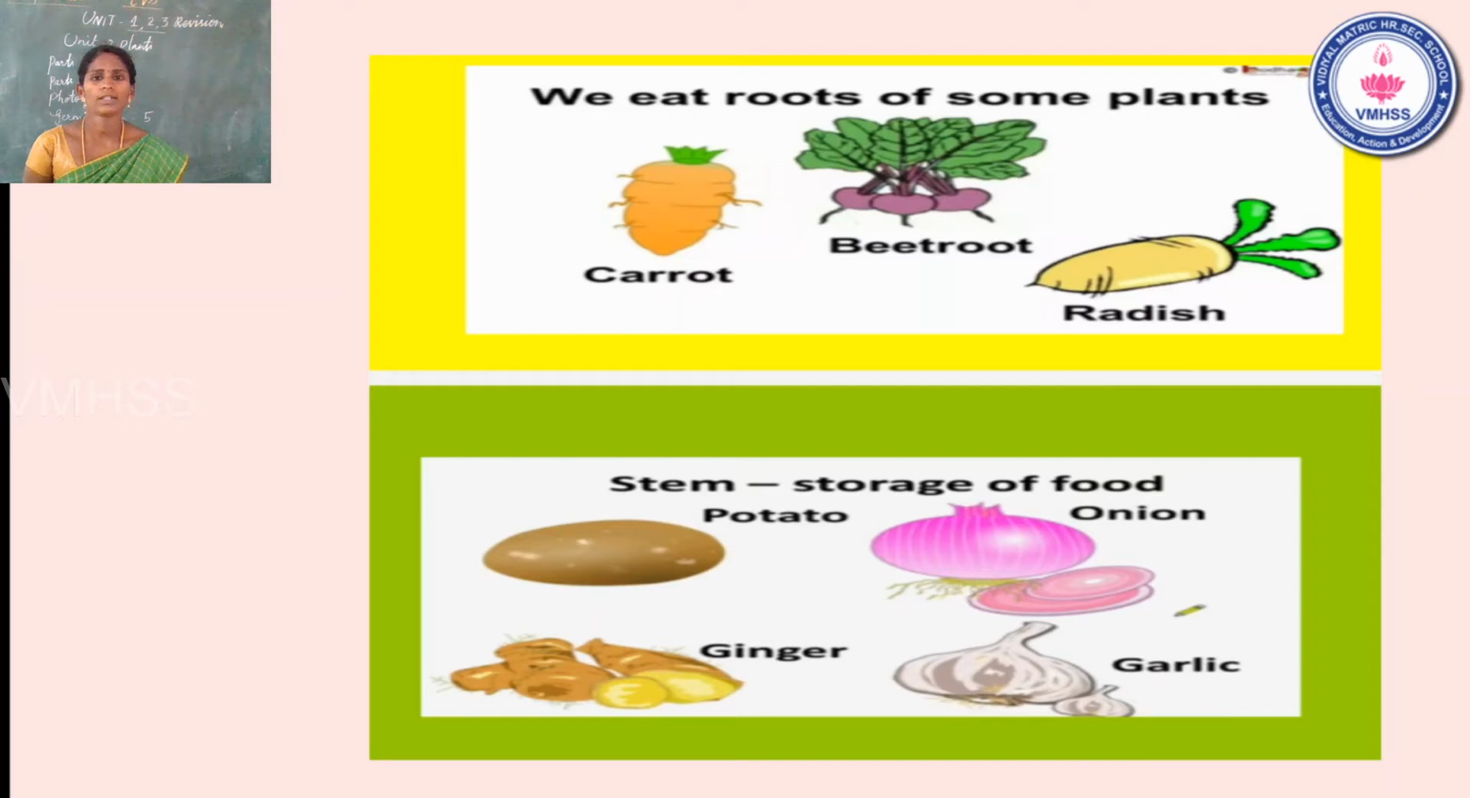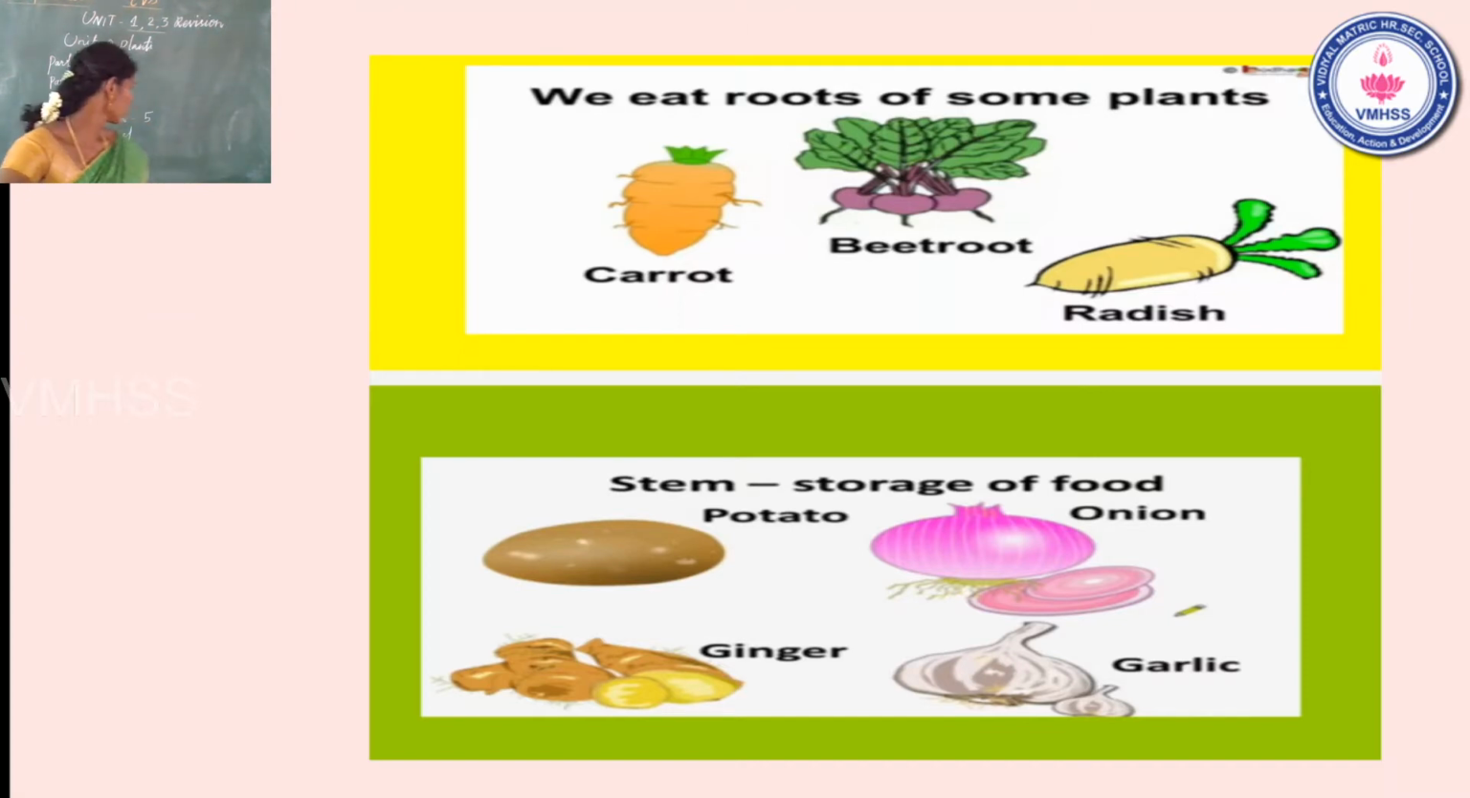So the extra starch food is stored in different kinds of plants. For example, see the slide. We eat roots of some plants, stems of some plants, and flowers of some plants. We eat roots, for example carrot, beetroot, radish. Then we eat stems of some other food items, for example potato, onion, ginger, and garlic. These are stem store food items.